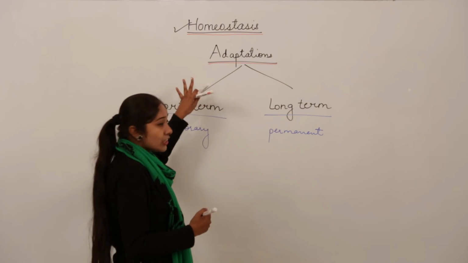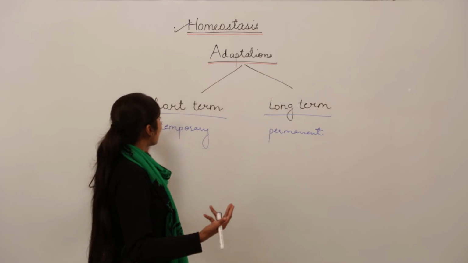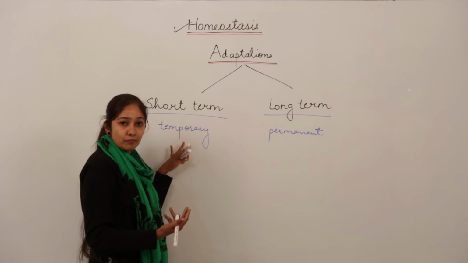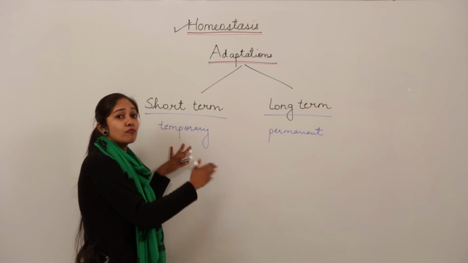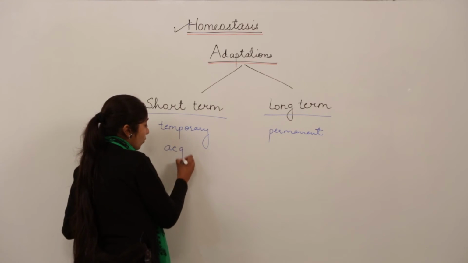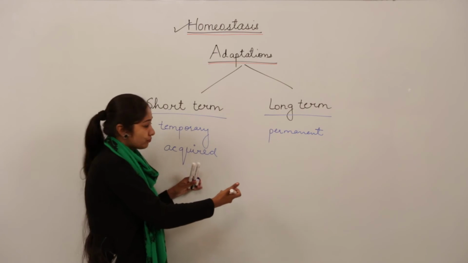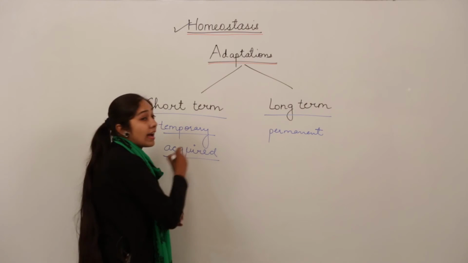But that adaptation, that generation of melanin pigment on your skin, is an example of short term adaptation, because it is temporary. It is not going to be passed from one generation to another. So they are acquired traits. They are acquired because we acquire them due to the present condition from the environment, right?